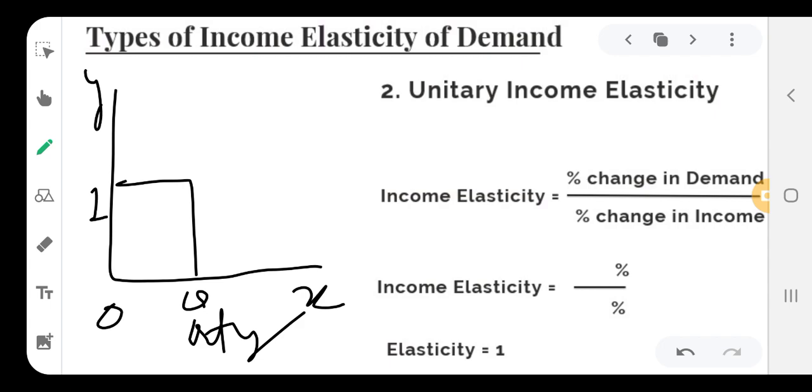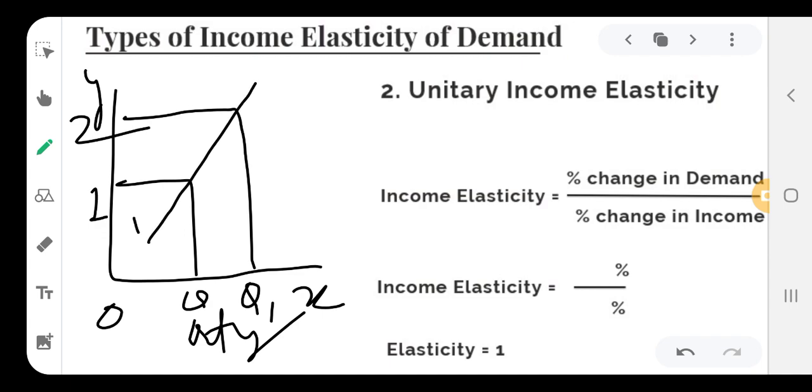When the income of the individual increases from O1 to O2, then the demand increases from OQ to OQ1. In this case, the demand curve DD becomes an upward sloping positive demand curve.